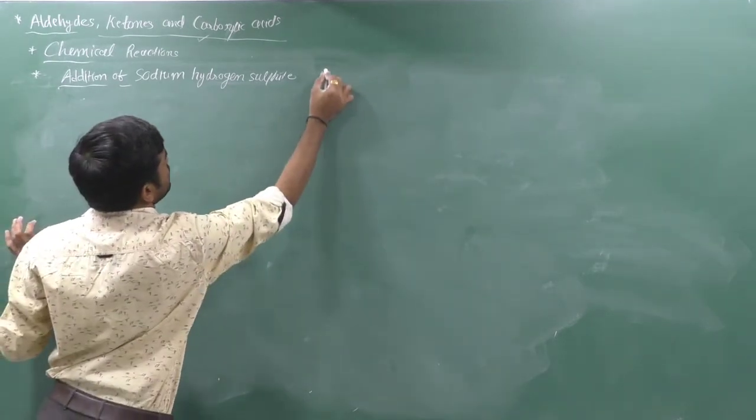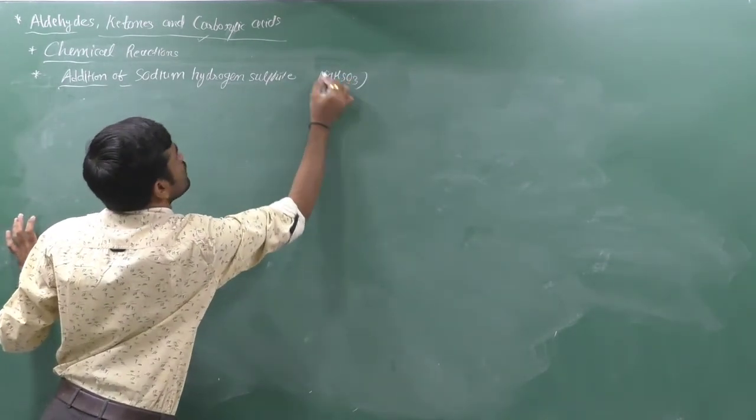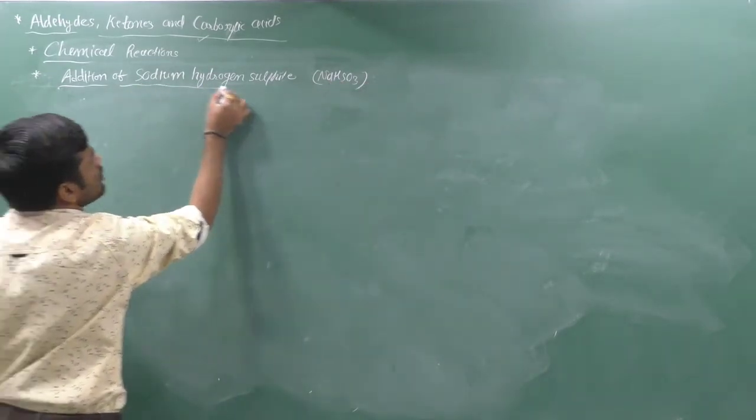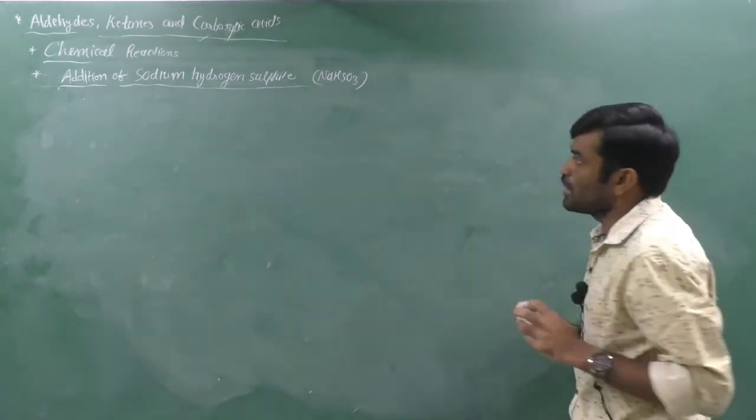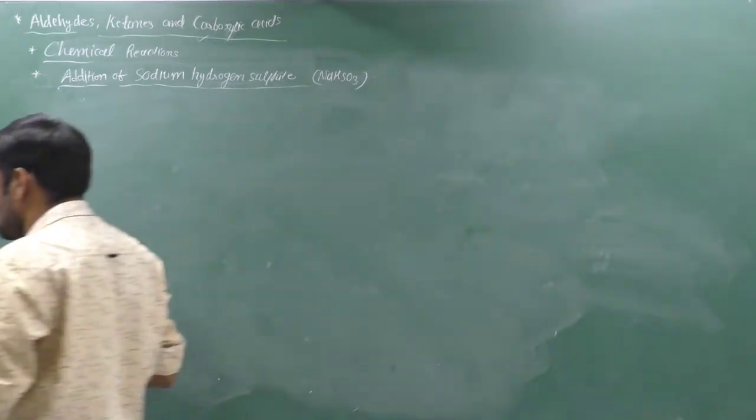Sodium hydrogen sulfite means NaHSO3. Here we can discuss the nucleophilic addition product of sodium hydrogen sulfite.